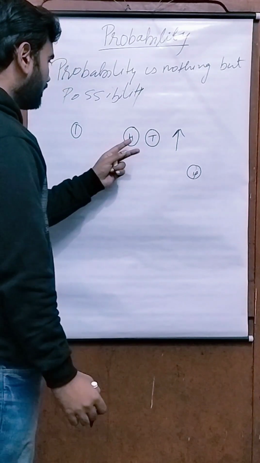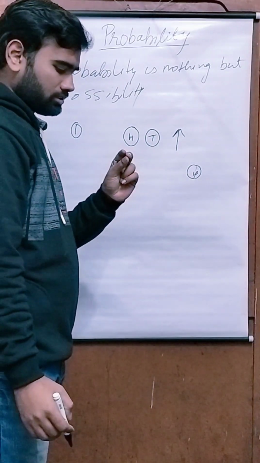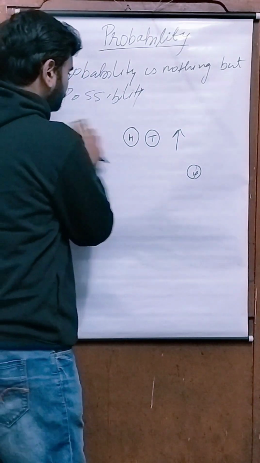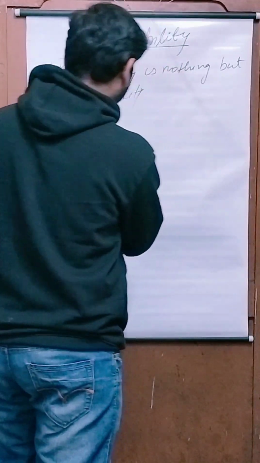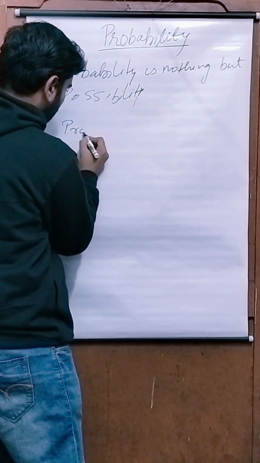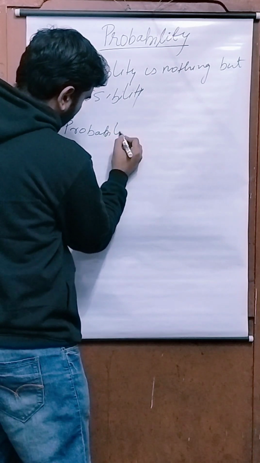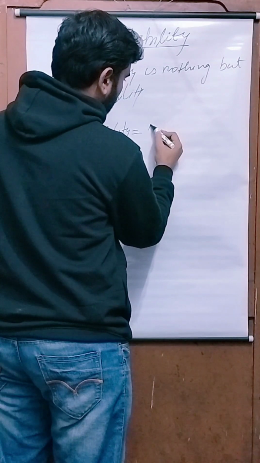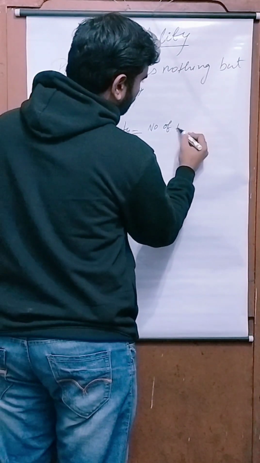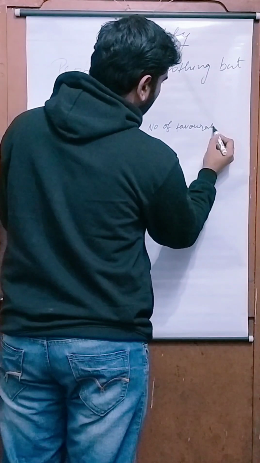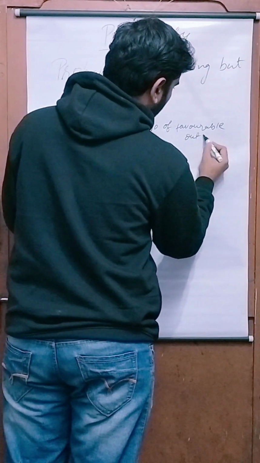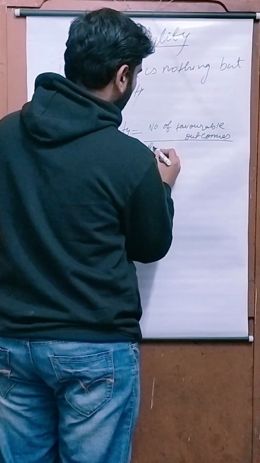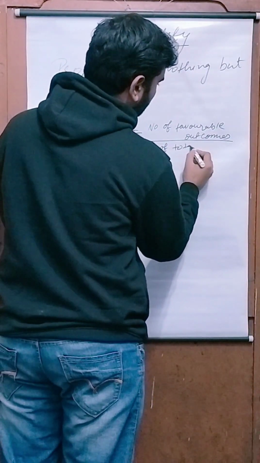Let's see. First we will see the formula of probability. What is the formula of probability? Number of favorable outcomes upon number of total outcomes.